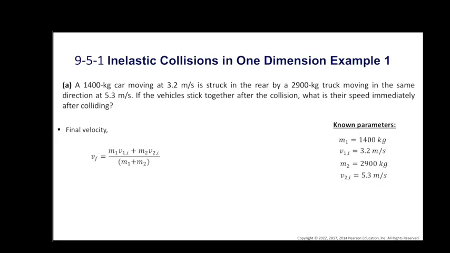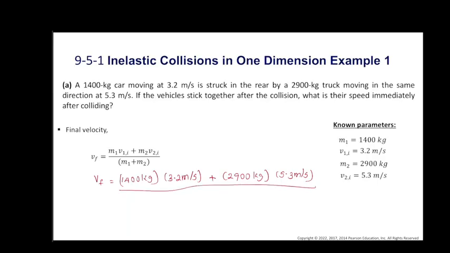So let's substitute the numerical values into these equations. m1 is 1400 kilogram and the initial velocity of the car is 3.2 meters per second, plus m2 is 2900 kilogram and its velocity is 5.3 meters per second, divided by the total mass, which is 1400 kilogram plus 2900 kilogram. Therefore, the final velocity is 4.6 meters per second.